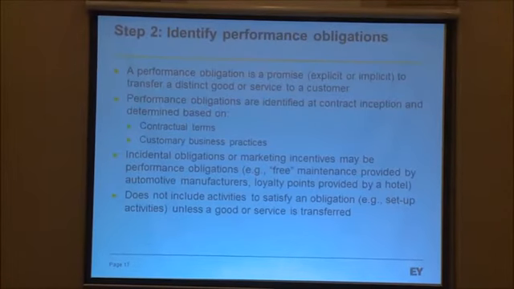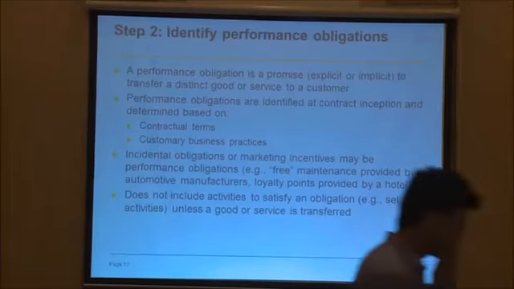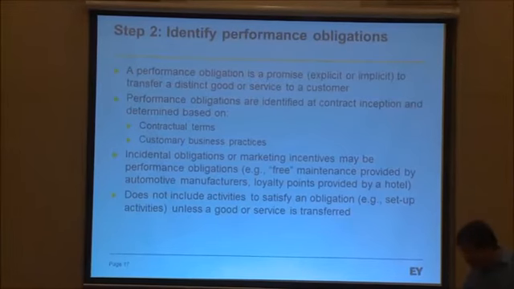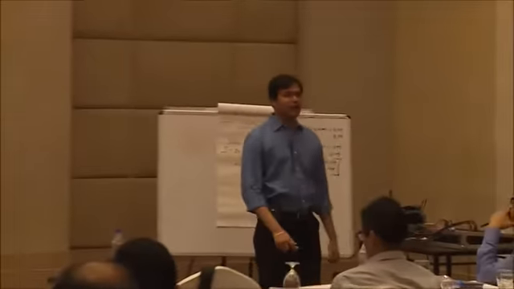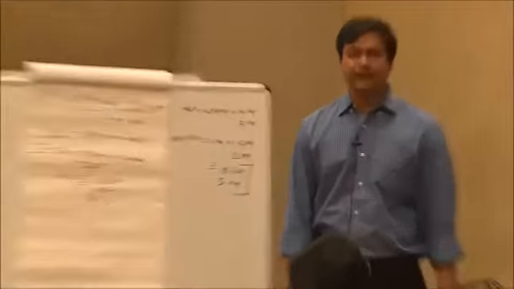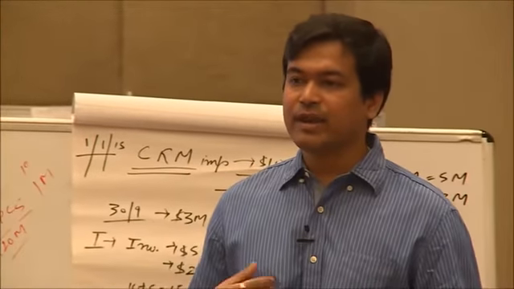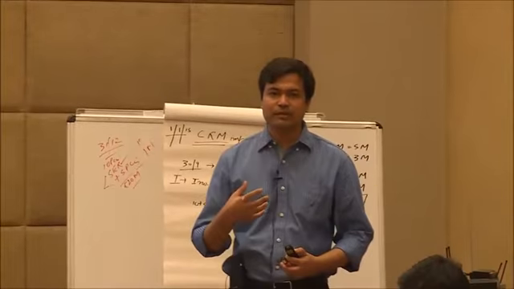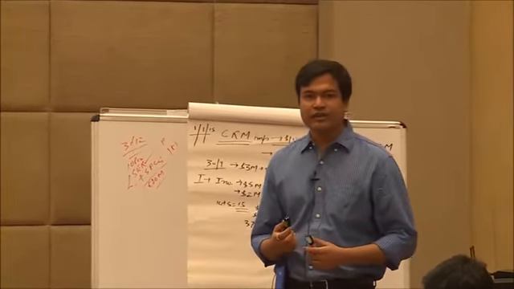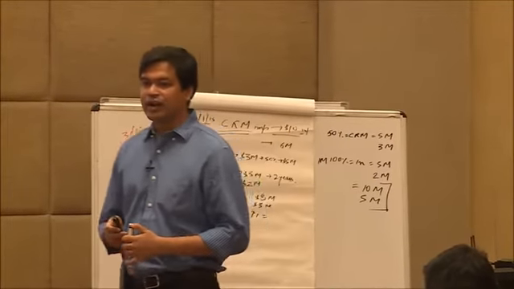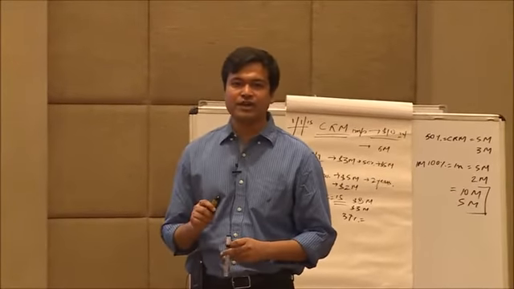Okay, now identifying the performance obligation. So now we are done with step 1, which is identifying the contract. As part of identifying the contract, we studied what is the contract. A contract is something which creates enforceable rights and obligations between the buyer and the seller, which is legally enforceable. And then as part of the contract, we studied what is combining contract and what is a contract modification.